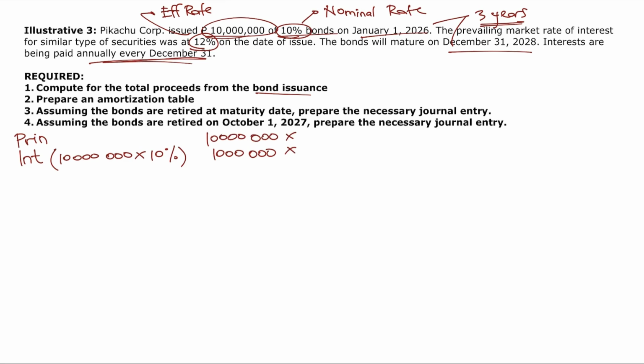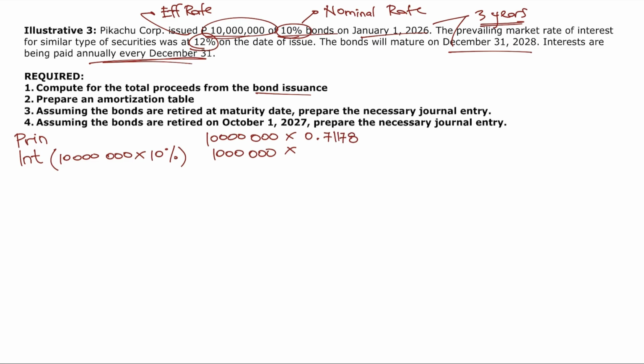So compute ulit natin yung PV of 1 at PV factor of ordinary annuity of 1. MC ka muna ulit, memory clear. So 1.12 kasi dapat nakabase sa effective rate ang present value factor, divided by equals. Then, tatlong M plus lang. So, 1, 2, 3. Ang present value of 1 natin will be 0.71178.